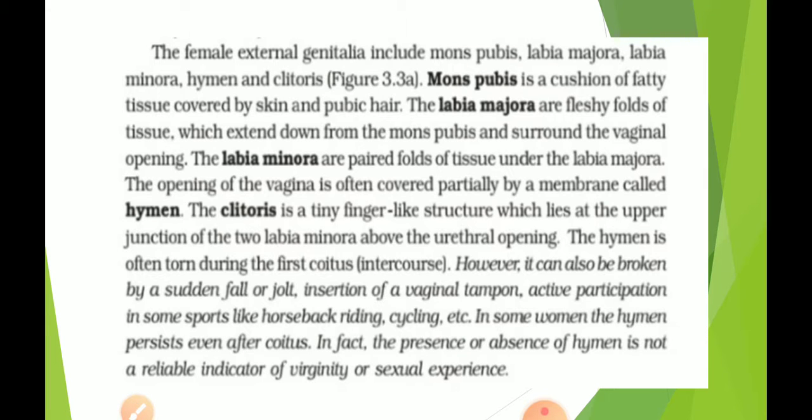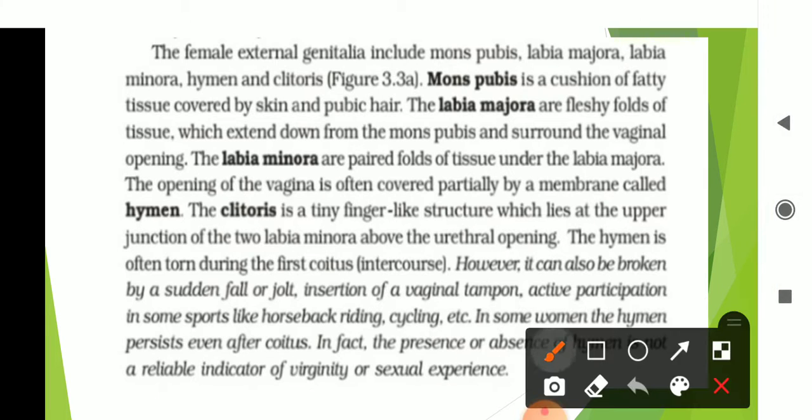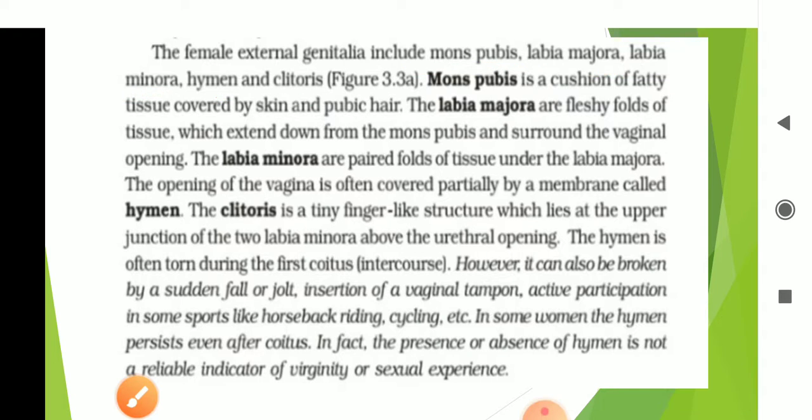The female external genitalia includes mons pubis, labia majora, labia minora, hymen and clitoris. The mons pubis is a cushion of fatty tissue covered by skin and pubic hair.